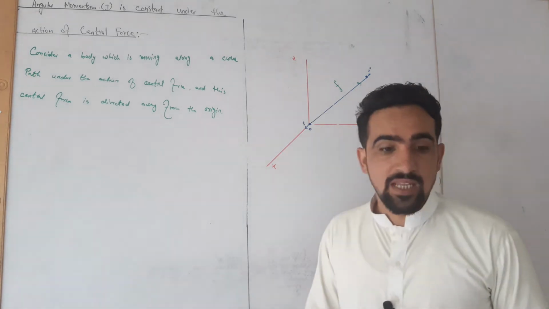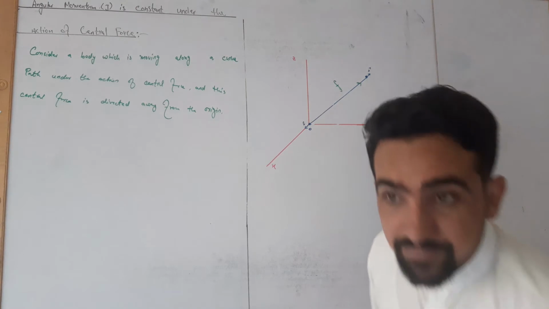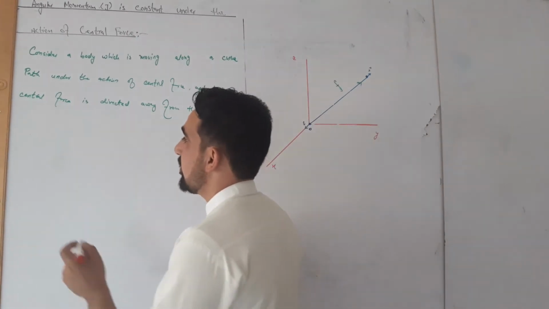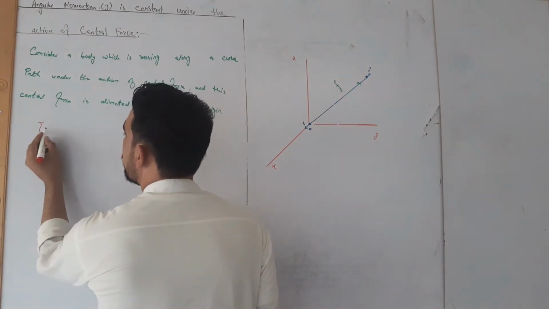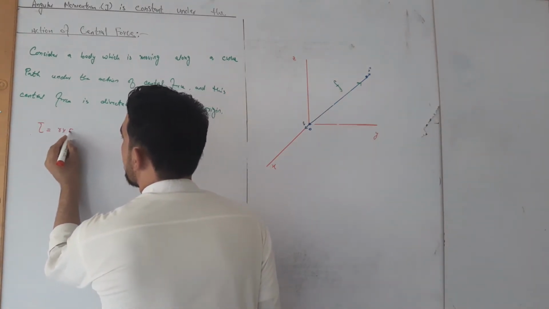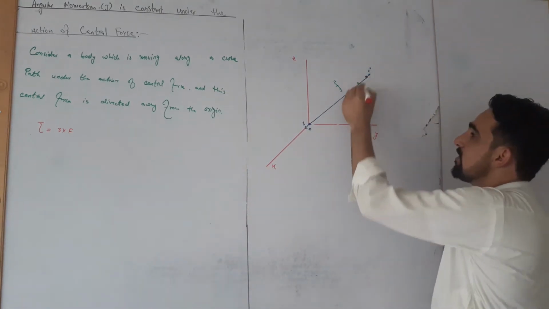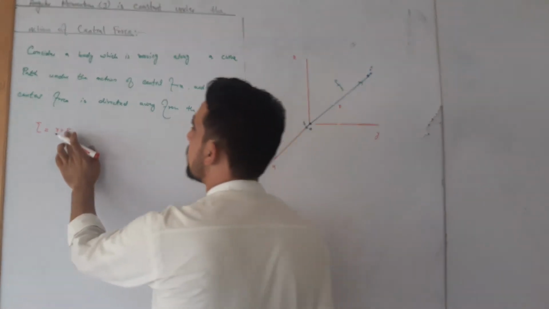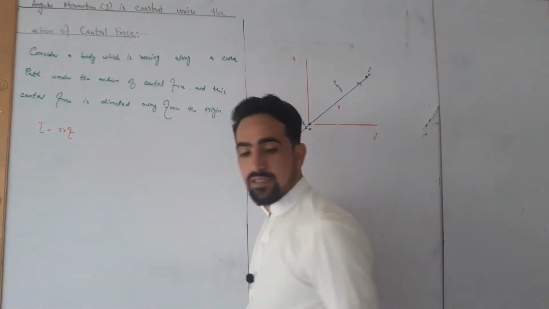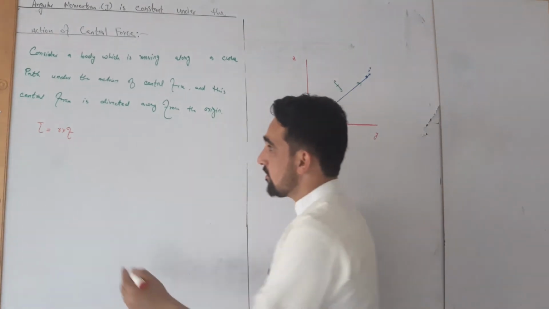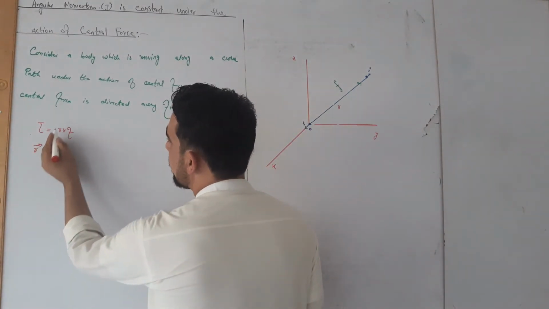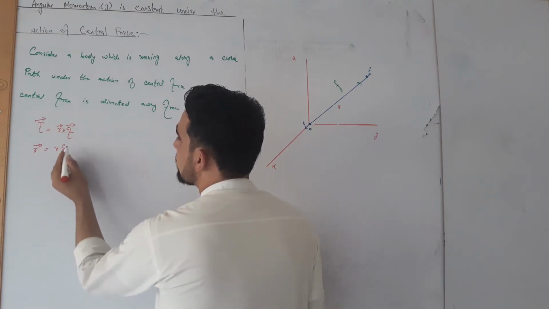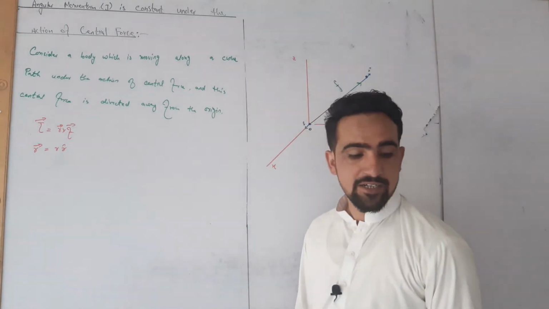Now we know that if the body is moving in a curved path, then there must be a moment of force, that is tau is equal to r cross f, where r is the position of this body. So tau is equal to r cross f. But we know that the vector r is the product of its magnitude and its direction.